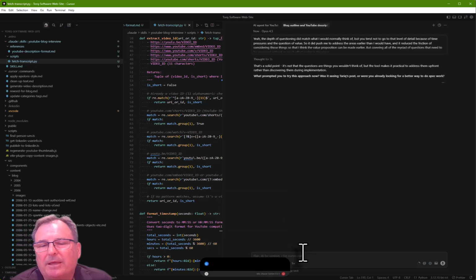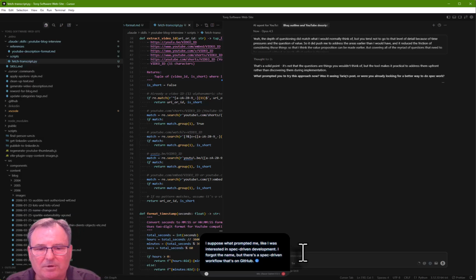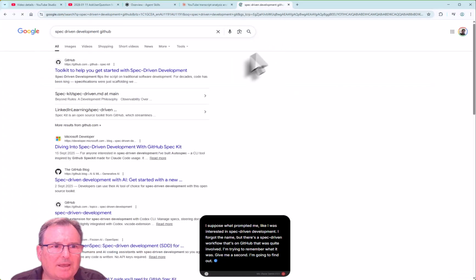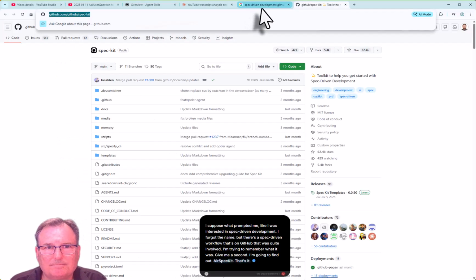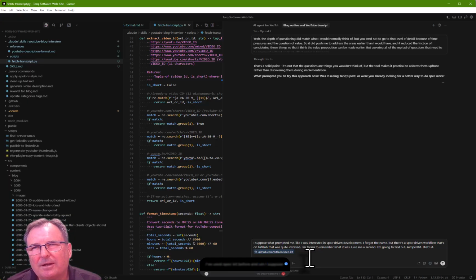I suppose what prompted me, I was interested in spec-driven development. I forgot the name of it. There's a spec-driven workflow on GitHub that was quite involved. I'm trying to remember what it was. Give me a second, I'm going to find out. SpecKit. Yeah, I've used SpecKit before, and I suppose the iterative part of it wasn't quite there,